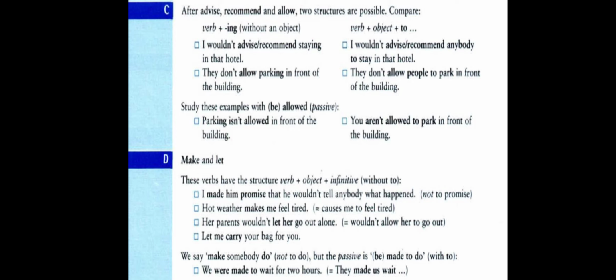It is the infinitive without "to" after the verb "makes", and it doesn't matter whether the tense of the verb "makes" is present or past. What comes after the object here is a verb in the base form, the infinitive without "to".